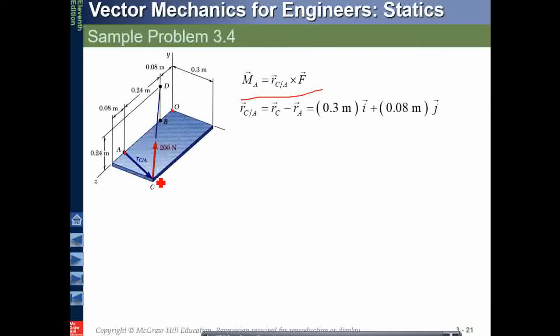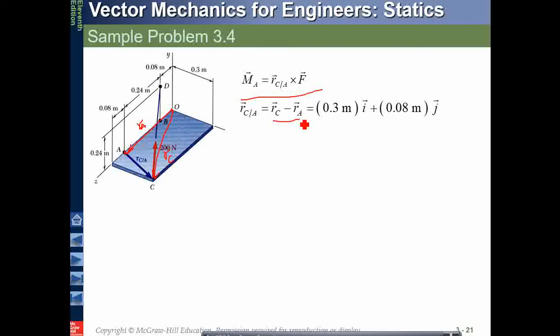RA is this position vector, and along this axis will be RC. Sorry, this is RA and this is RC. Okay, so take the difference between the two, RC minus RA.